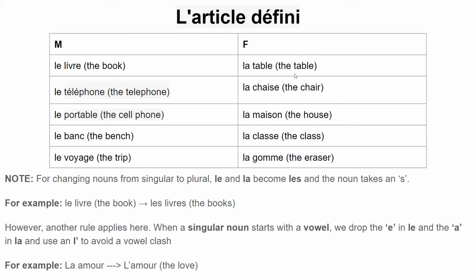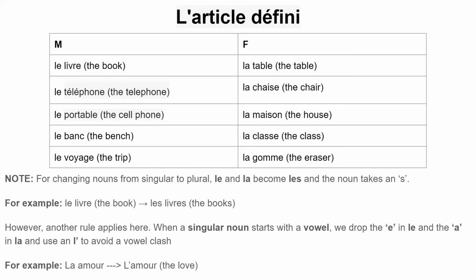La table, which means the table. La chaise, which means the chair. La maison, which means the house. La classe, which means the class. La gomme, which means the eraser. Last but not the least, we have les, the definite article that precedes plural nouns.